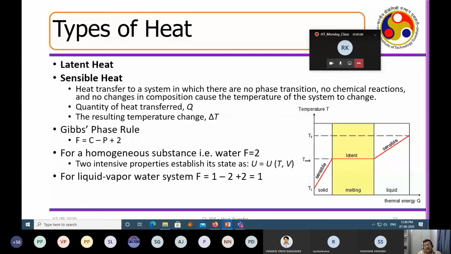If you give me temperature and volume, I will be able to really calculate the internal energy of a system. Okay, so we started with the laws. So first law tells us what? The energy balance. Okay, second law is what? In which direction it is flowing. And third law is defined as the degree of randomness.